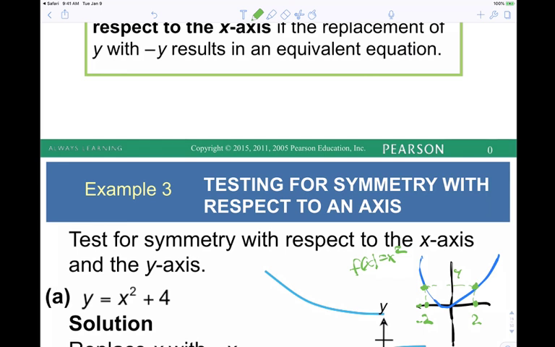So it's as follows. We want to test for y-axis symmetry, so we change x to negative x and simplify. If we get the same y value, then we're talking about y-axis symmetry. Does that make sense? Okay.